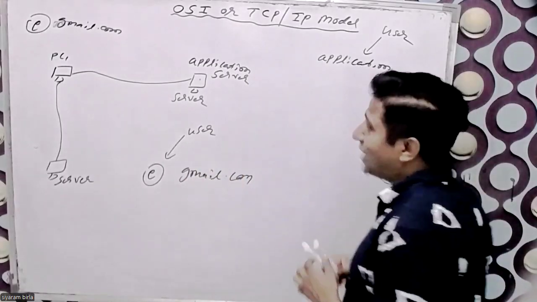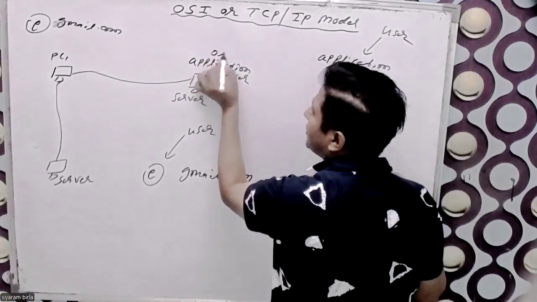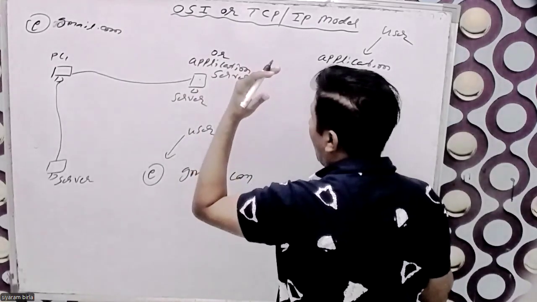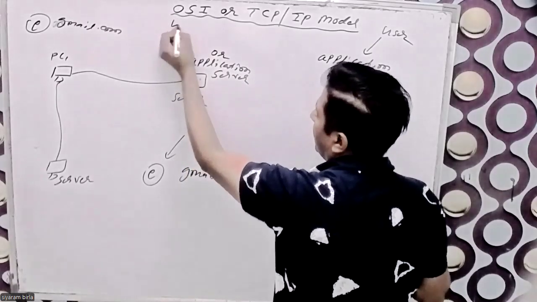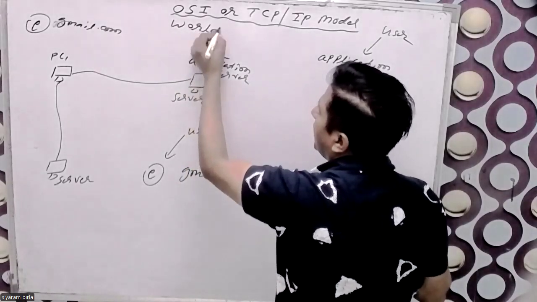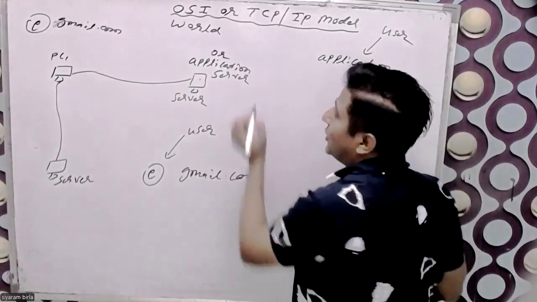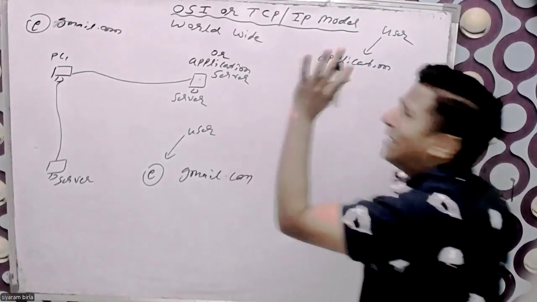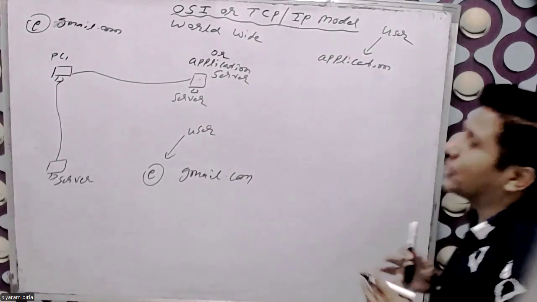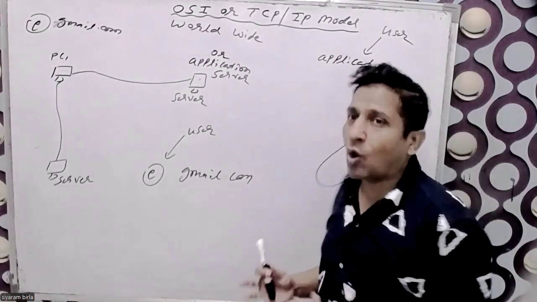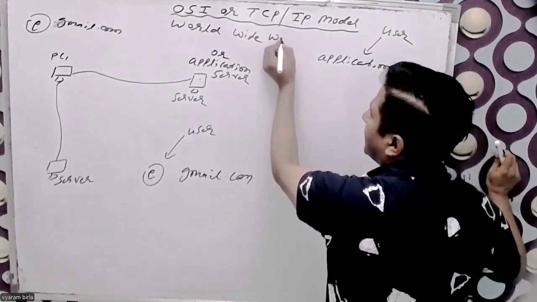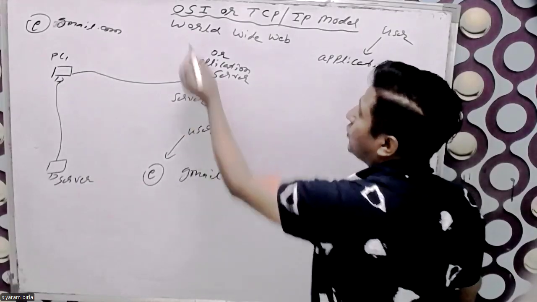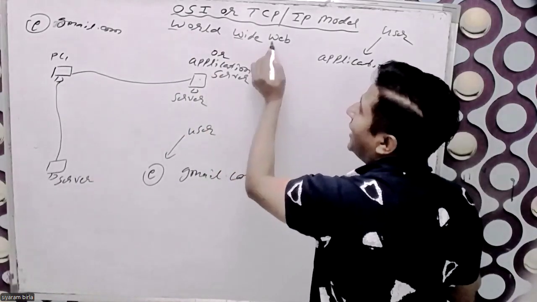That's why it is accessible from the whole world, worldwide. Anybody can access it, and that application form is technically called the web. That's why it is called the World Wide Web.